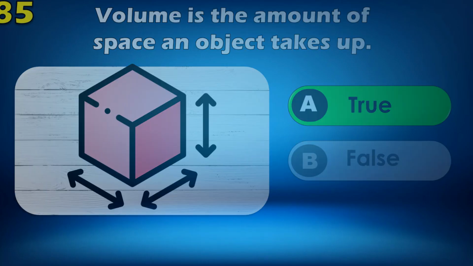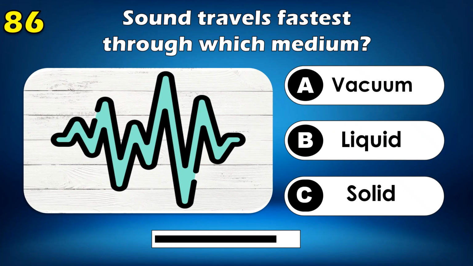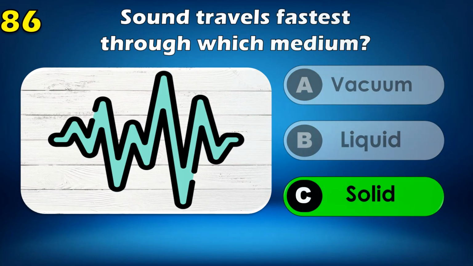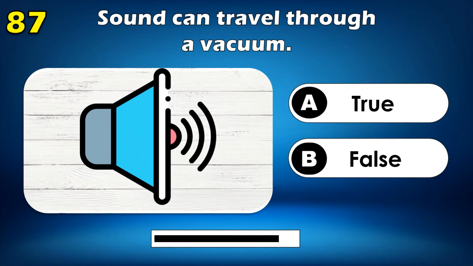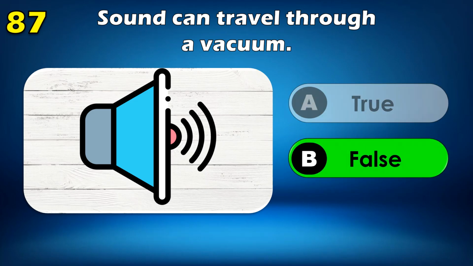True. Sound travels fastest through which medium? Solid. Sound can travel through a vacuum. True or false? False.